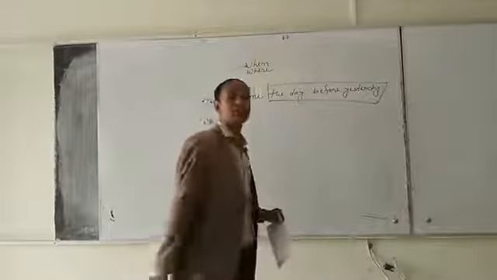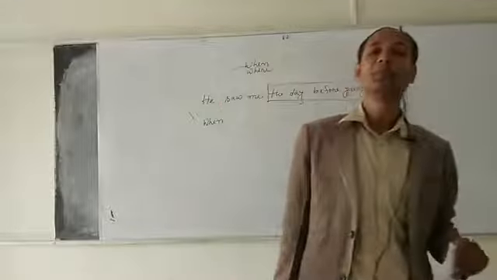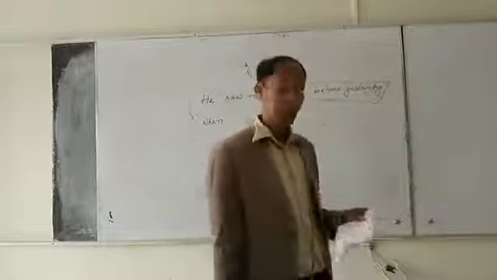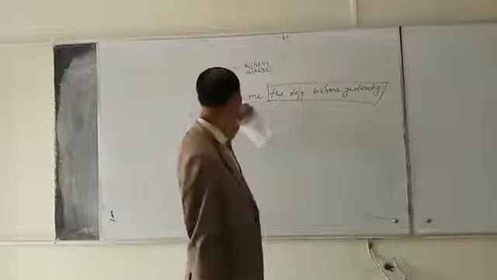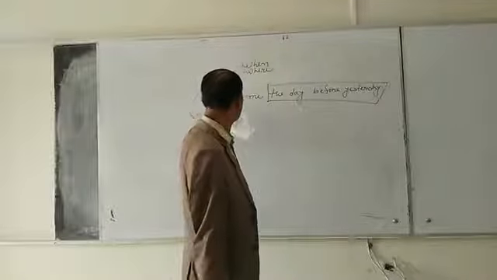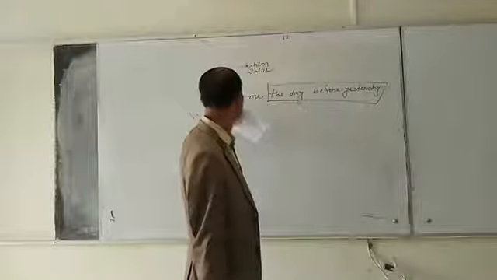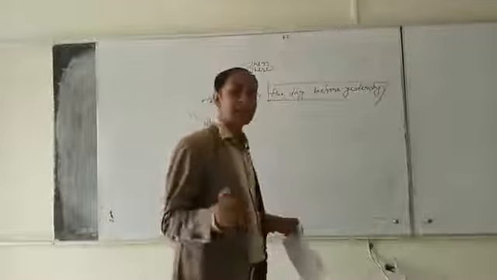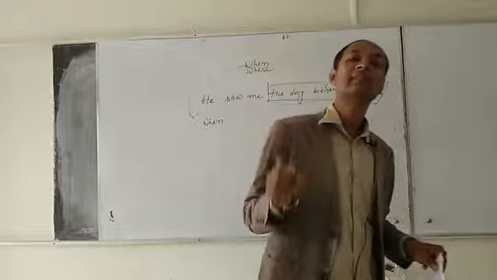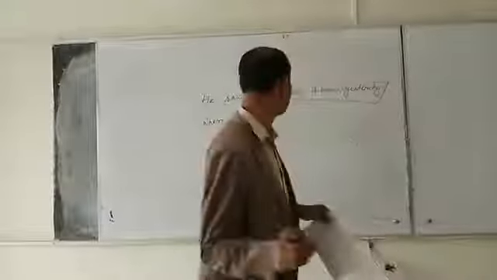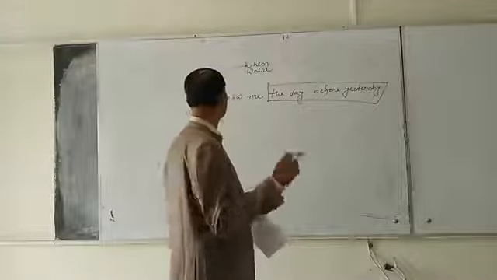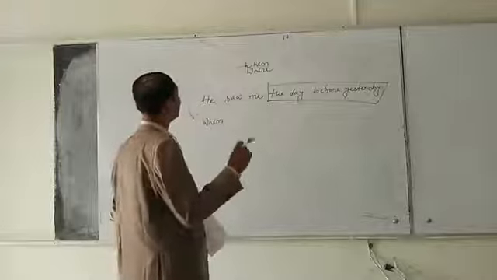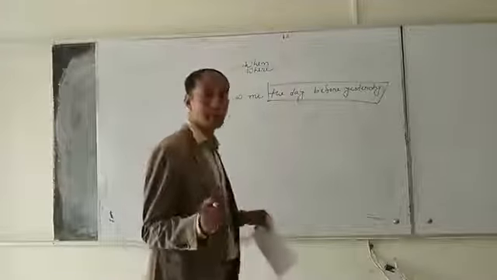Then we have to put an auxiliary verb. Auxiliary verb places directly in some sentences, but in other sentences we do not get an auxiliary verb directly. Okay?